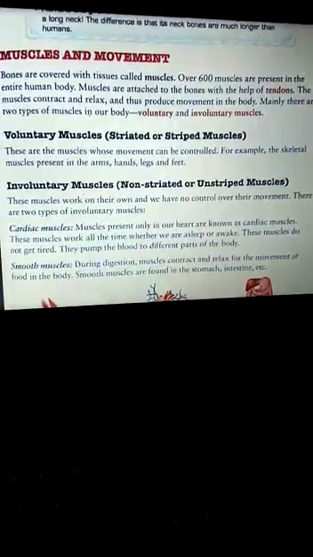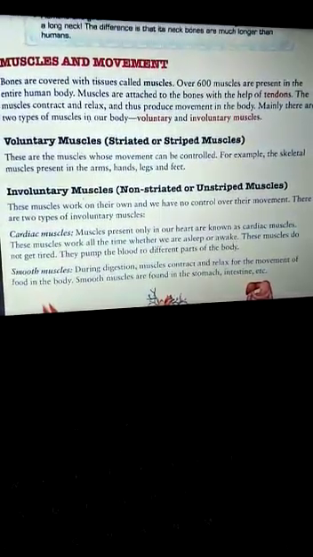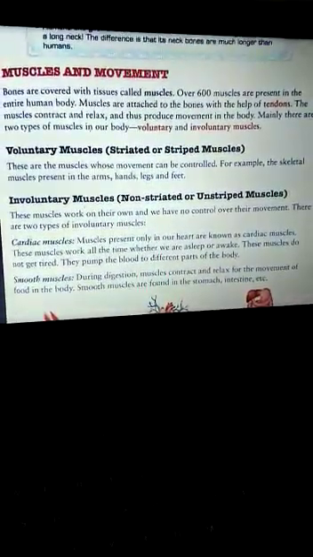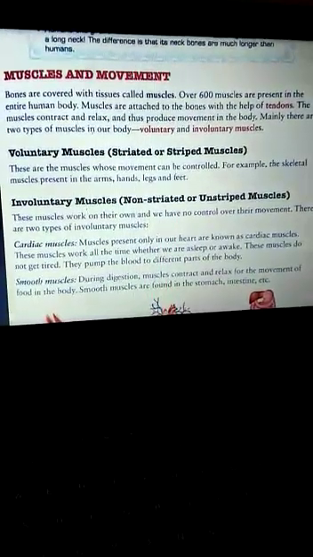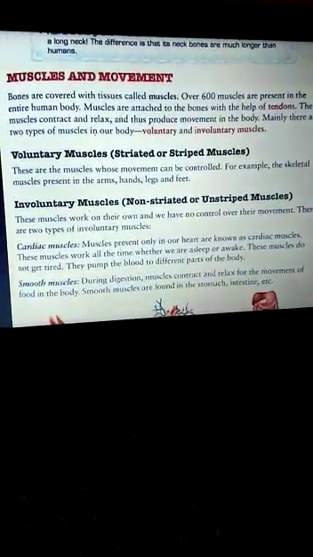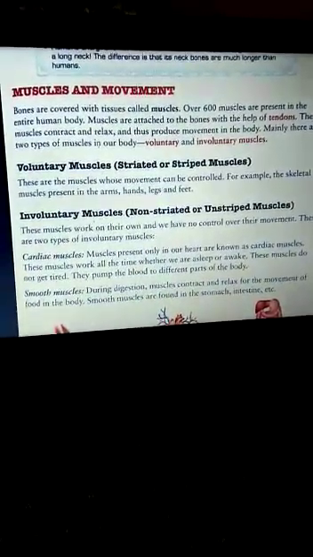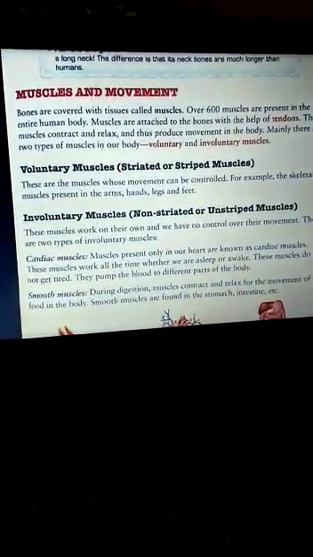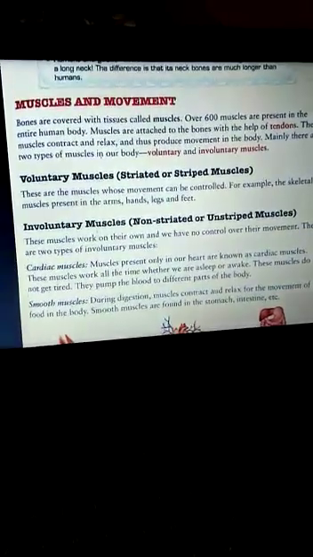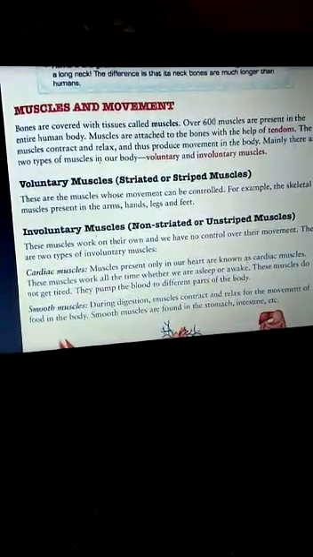A muscle is a special kind of tissue that can expand and contract like an elastic band. There are over 600 muscles spread all over our body. They are attached to the bones by tissues called tendons.